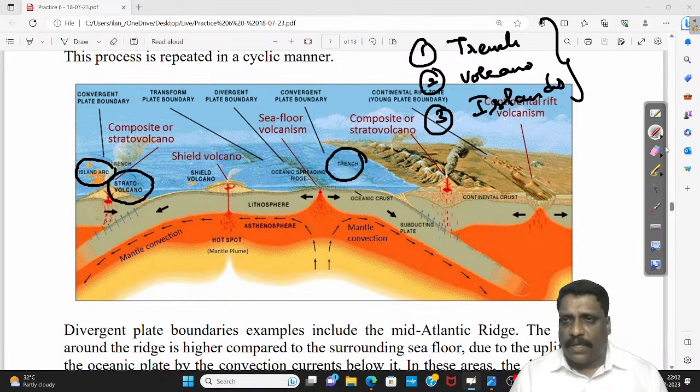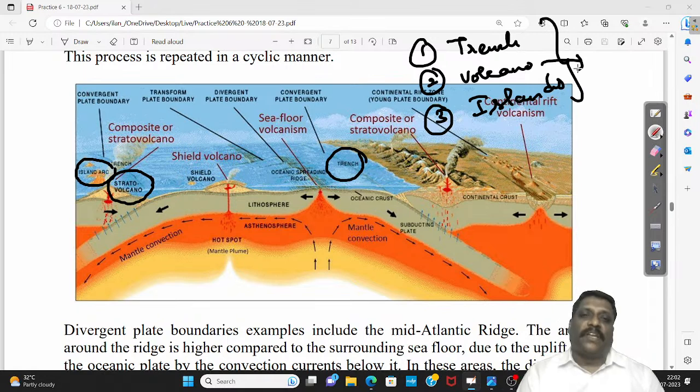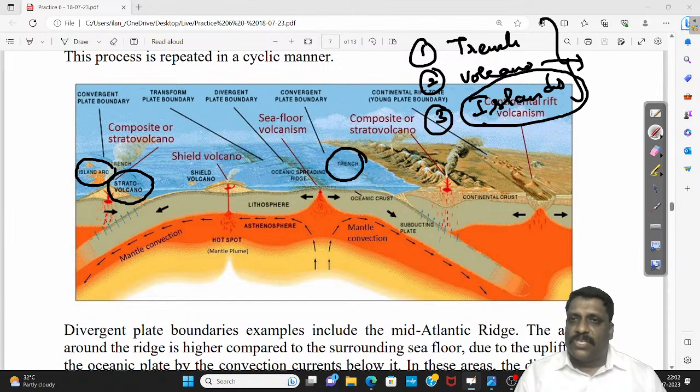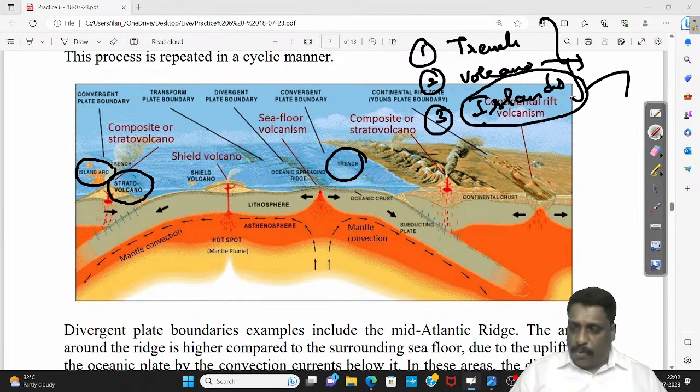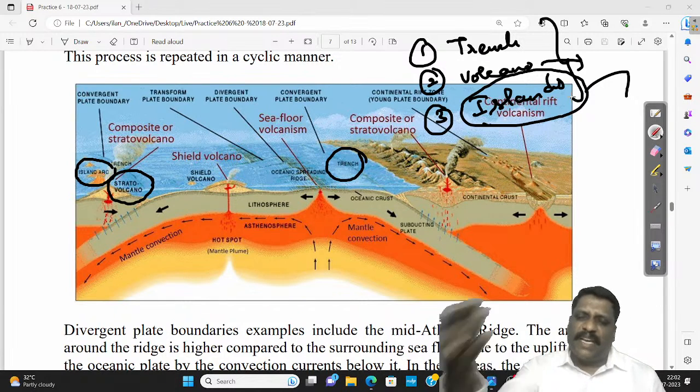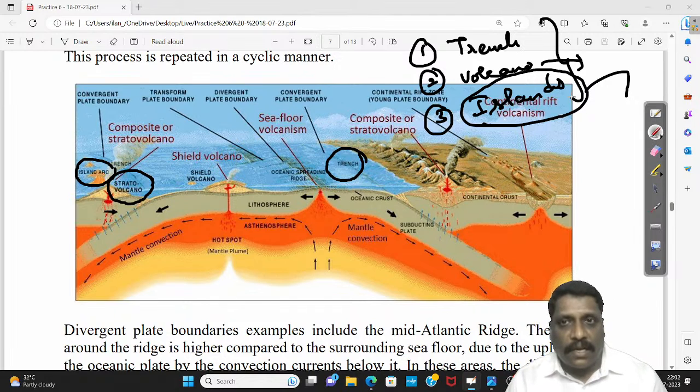Only examples I have to give. Trench, as I have already given you. Volcano, Indian example itself I can give. Andaman and Nicobar Islands are a classical example where convergence of two plates resulted in islands. What are the two plates? Eurasian plate and Indo-Australian plate. Even Indonesia, the same two plates, has given the island arc.